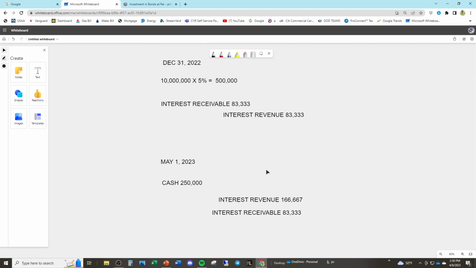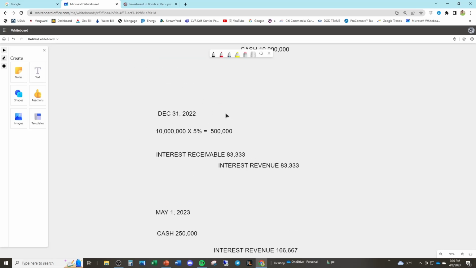You have to be careful. At every balance sheet date or every cutoff date, if you're on the accrual basis of accounting, you have to accrue a receivable and a revenue, or an expense or a payable. Because even though you haven't received the cash, you have earned the revenue. So hopefully that kind of makes sense.